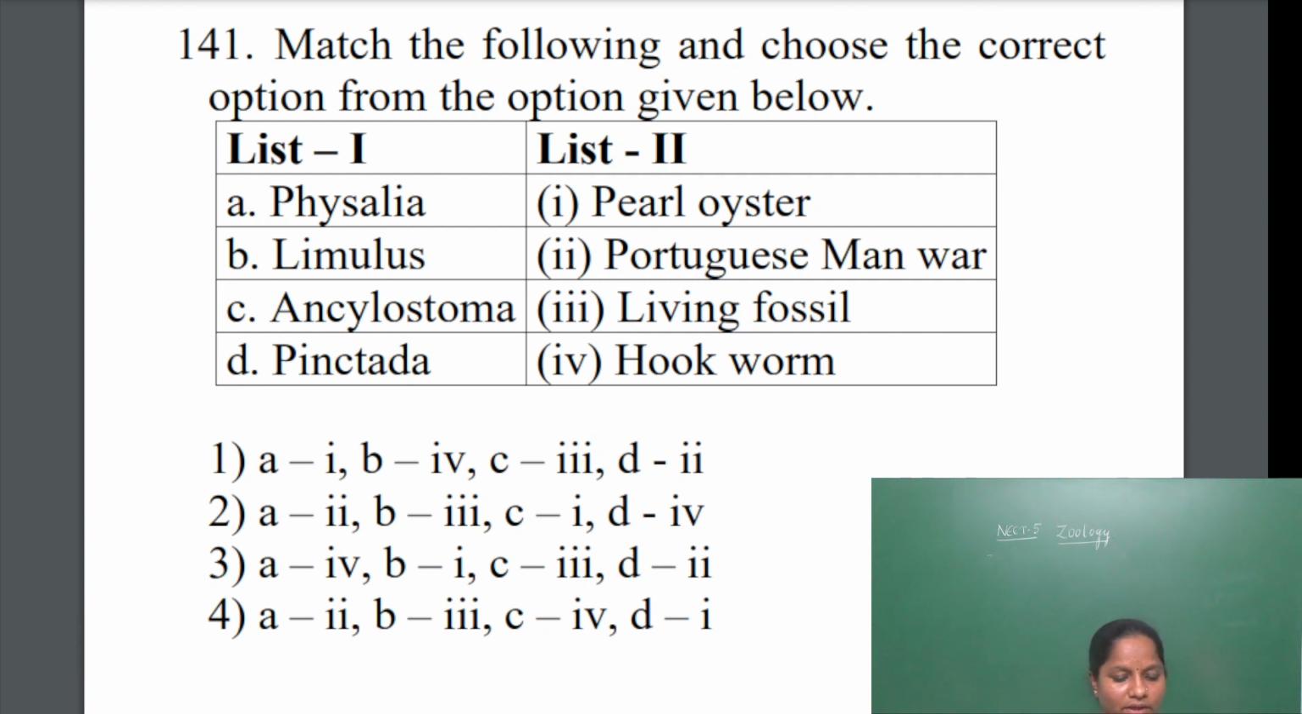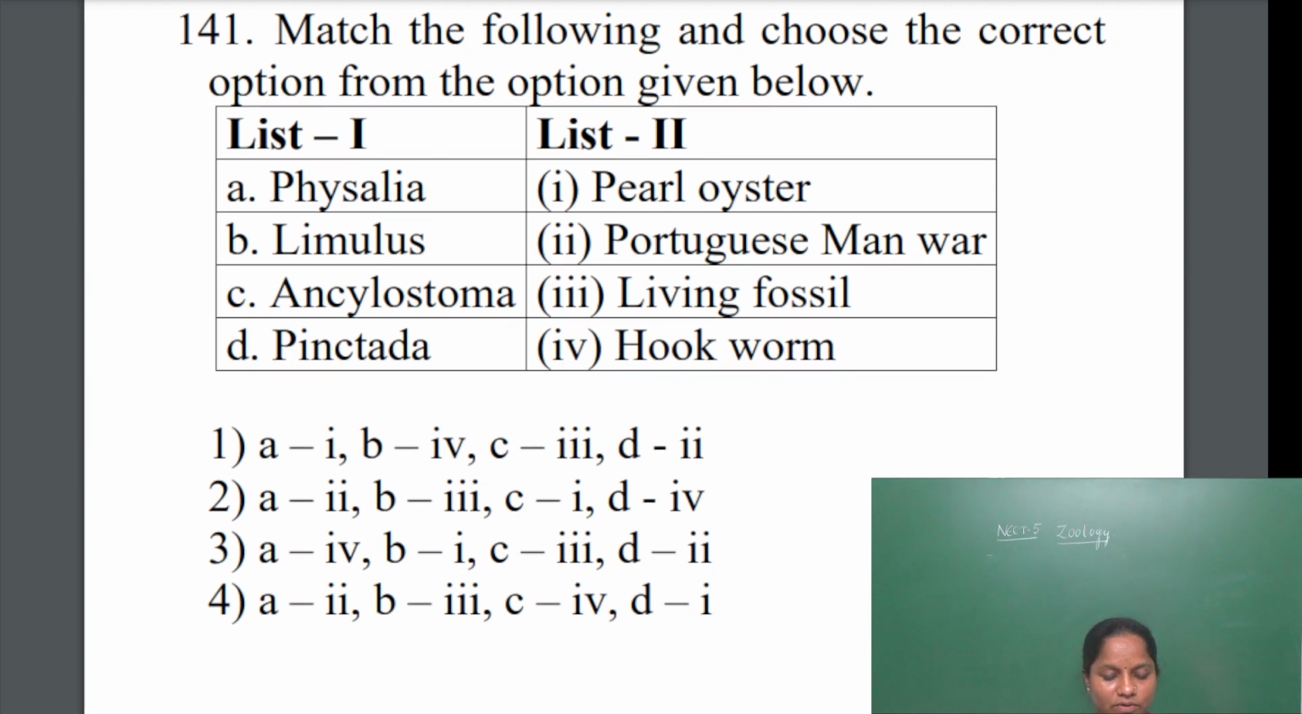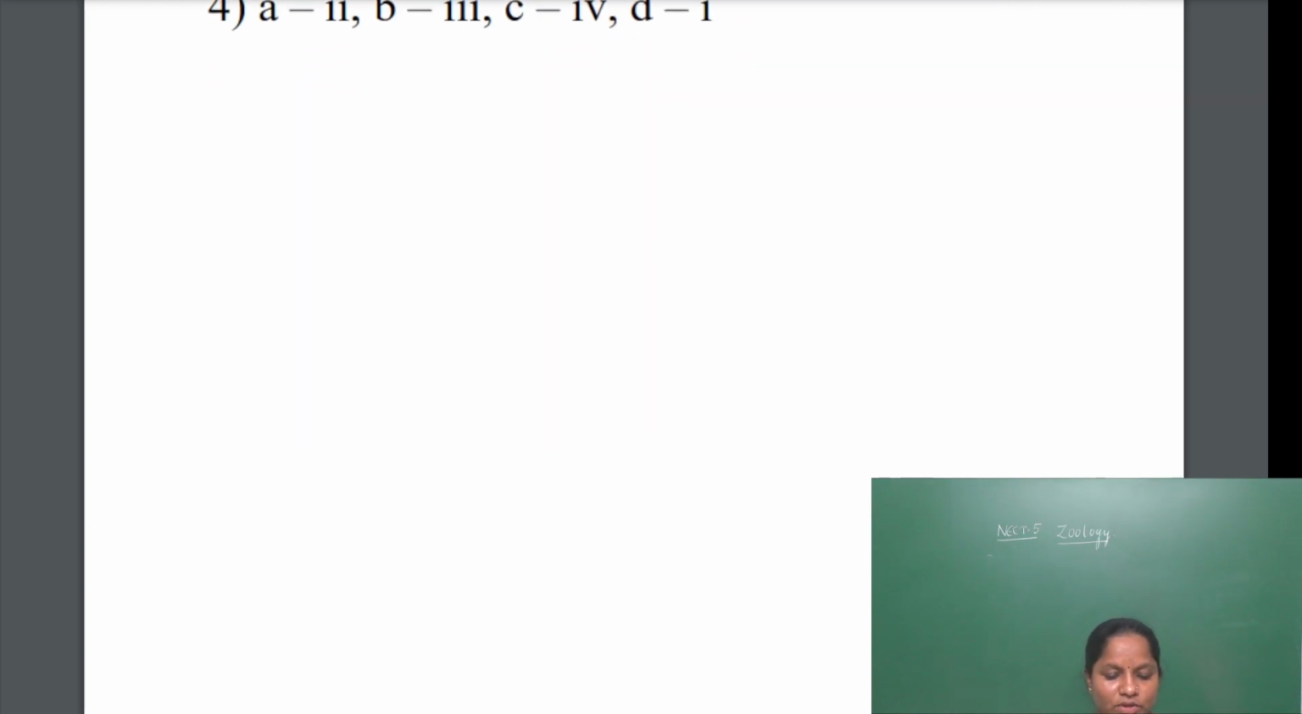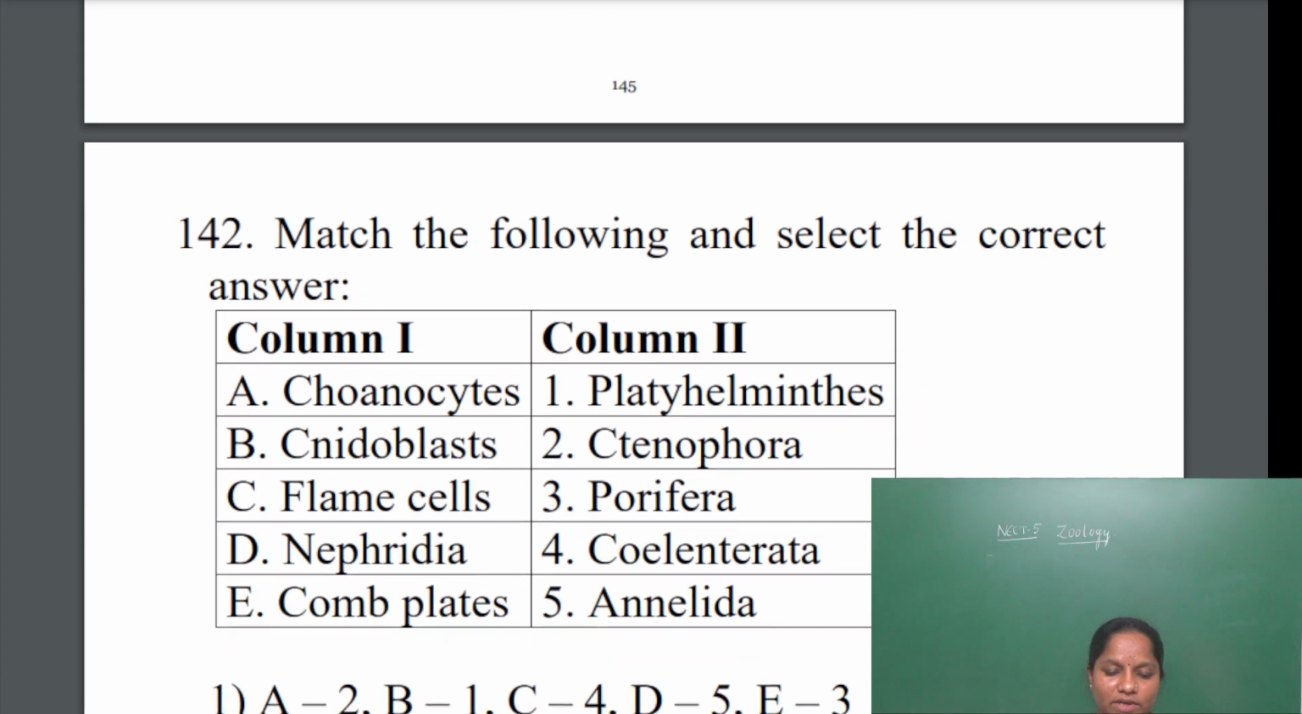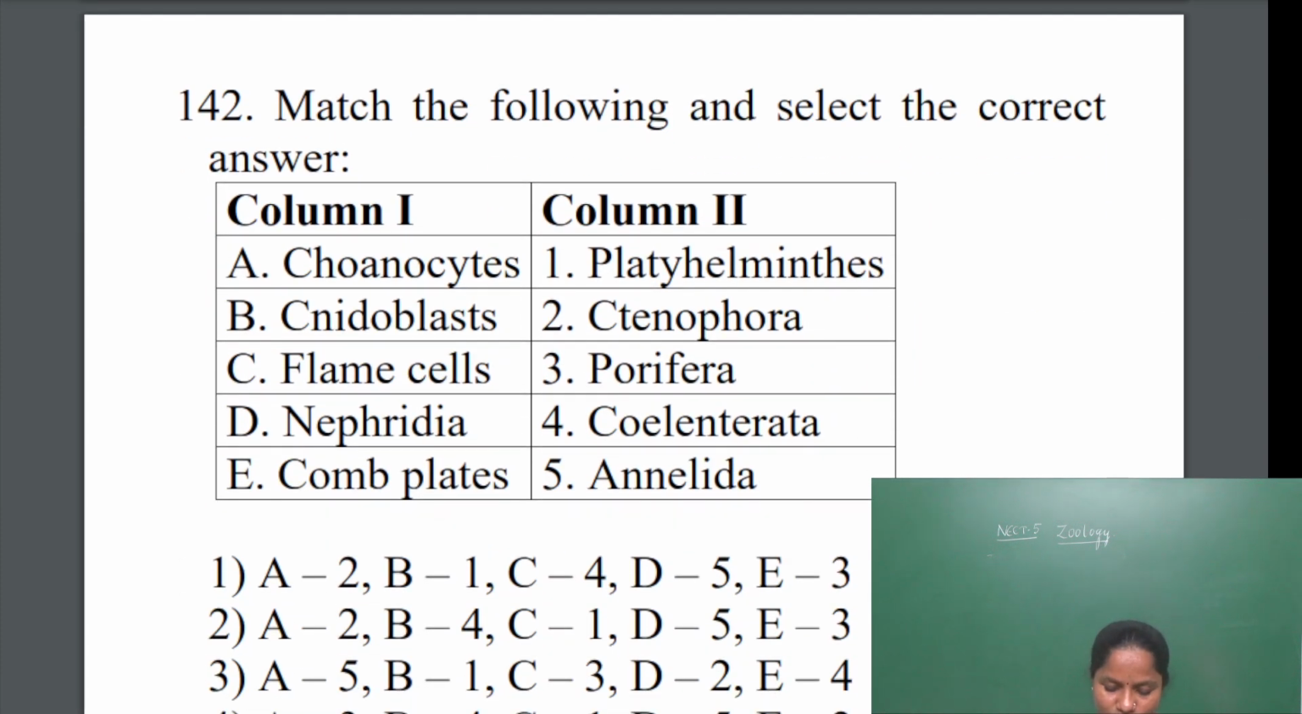So the answer will be A, Physalia, Portuguese man of war; B, 3, living fossil; C, 1; and D is 4. Once again, the fourth is correct here. A is 2, B is 3, C is 4, D is 1. So the answer for 141 will be the fourth one. When you know the exact names of the animals, you can answer the question.